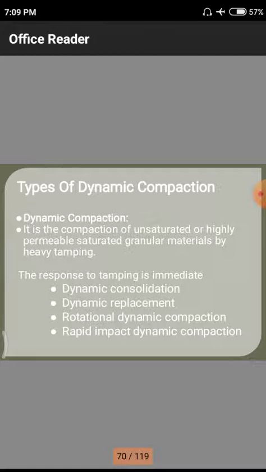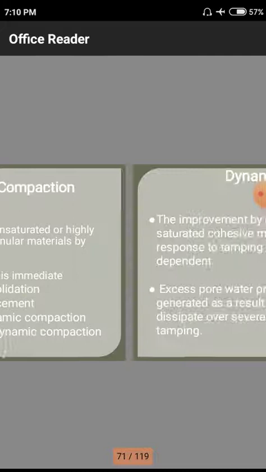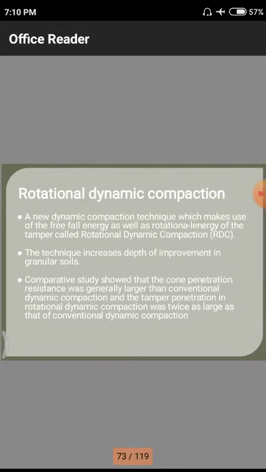In dynamic consolidation, with respect to a single point, the total land will be consolidated. The second one is dynamic replacement, that means with respect to different points on a particular soil level. Next, rotational dynamic compaction, that means rotating with respect to a particular origin point. Next, rapid impact dynamic compaction, that means rapidity: where you have some amount of force, we need to increase or decrease it with respect to the soil properties itself. These are the four types of dynamic compaction techniques, and they were explained in the previous class.